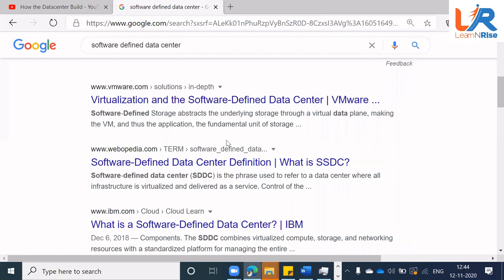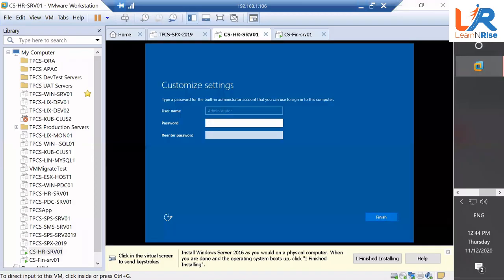Correct. That's why the cost is very low, right? If they start providing you a physical server, then the cost will be very high, correct? So this is how the world is happening now. Good. So let's come back to our data center.